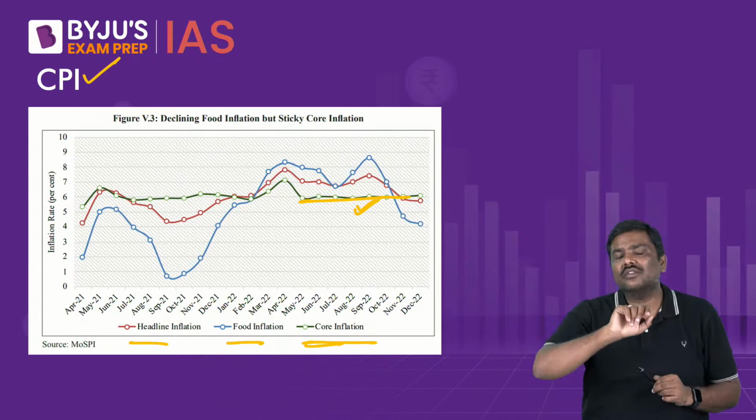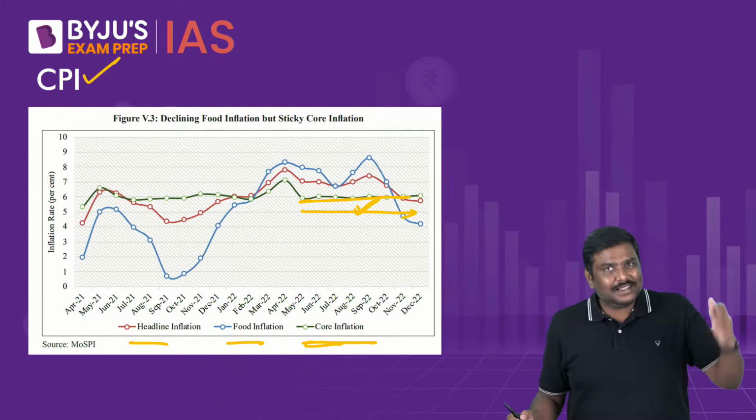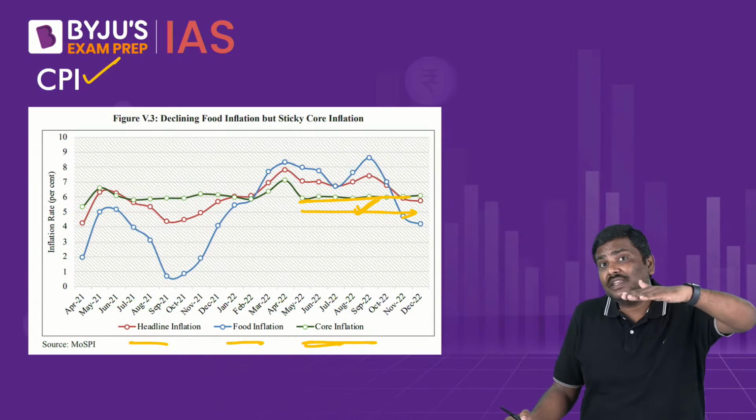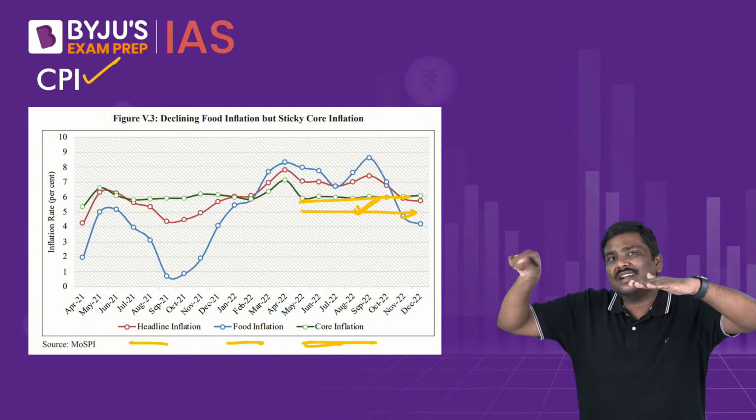Now why does the RBI say in the recently concluded monetary policy review that core inflation is very important and very sticky? It is for a very simple reason. Have a look at how core inflation has moved. Rather than coming down, core inflation has held steady around 6%, which means that there are certain commodities in the market whose prices are unstable.